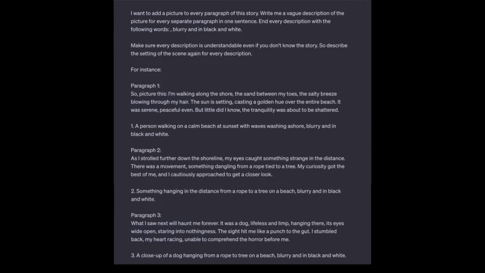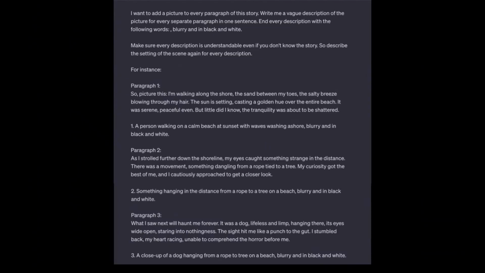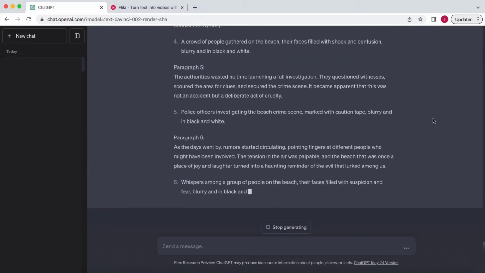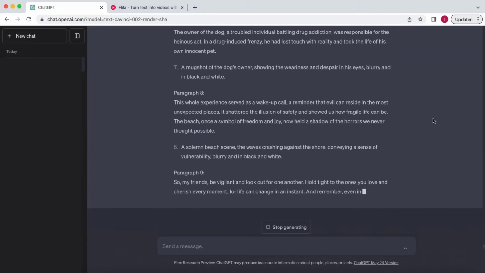The second challenge is to get images that look alike and are realistic. AI-generated images sometimes have weird details that don't make sense. To overcome this, I'm asking ChatGPT to make the images black and white and blurry. This way, every image looks the same, and we don't see weird details. And leaving a bit up to the imagination is always scarier than just showing it in detail.